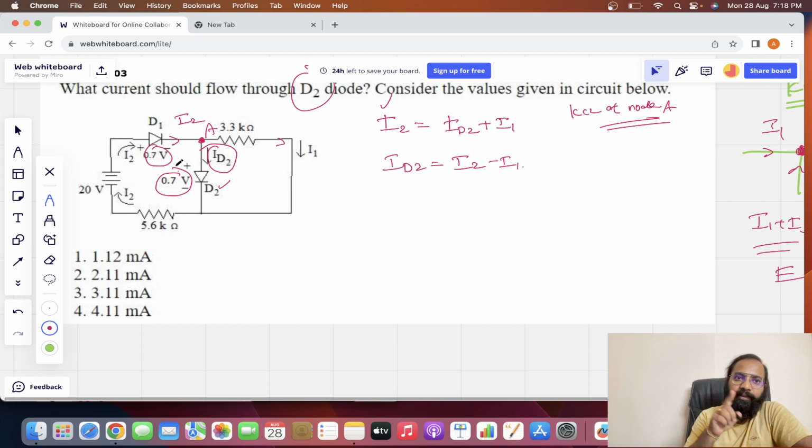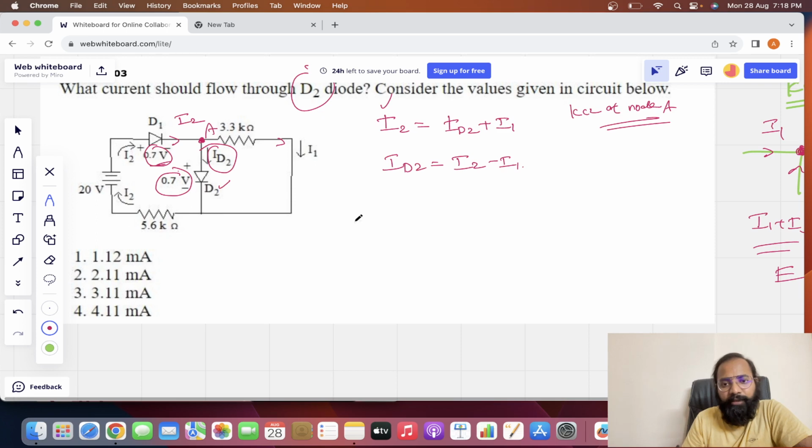Now they have given the cut-in voltage of the diode as 0.7. In the previous session, we discussed the piecewise linear approximation model of the diode. The same concept I am going to apply here. In that model, the diode has a switch, a battery with the cut-in voltage, and one resistance, right? But here the diode resistance is not given, so I am just taking the battery with 0.7 volts, because it is given here.